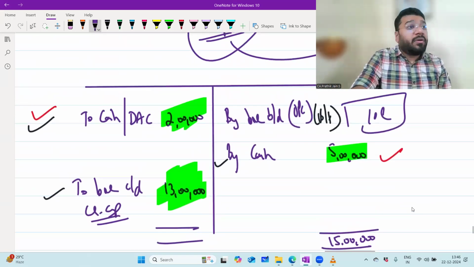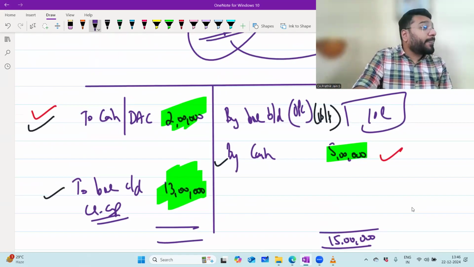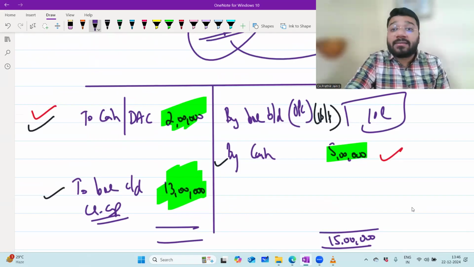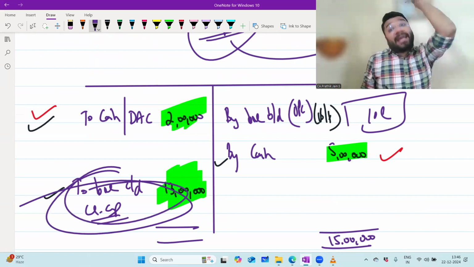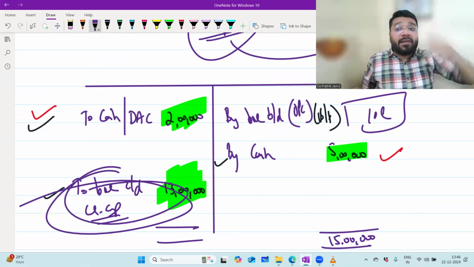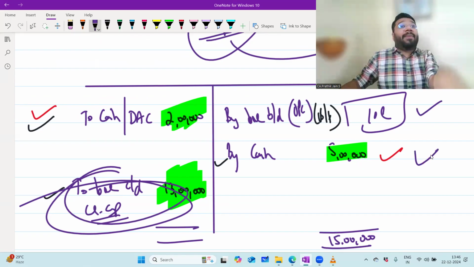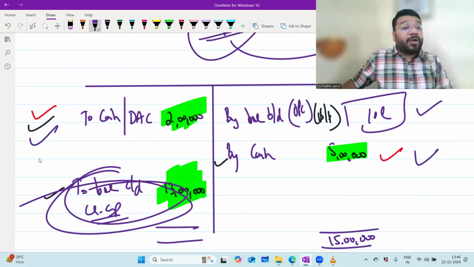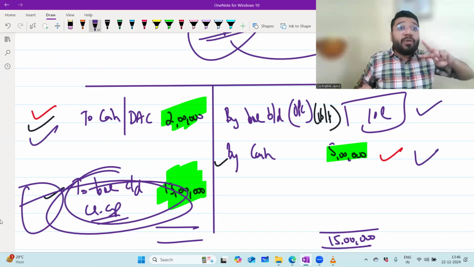So now, to calculate opening capital, what is my base? Closing capital. To calculate closing capital, what did you take as base earlier? Opening capital. You took opening capital as a base, 10 lakh. With that, you added additional capital. You subtracted drawing against capital to get the closing capital. Correct? Now, we are doing the reverse calculation.